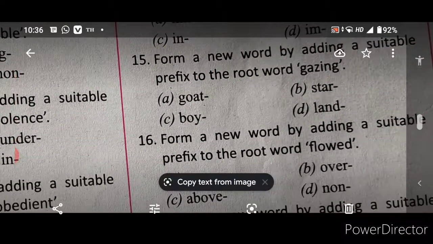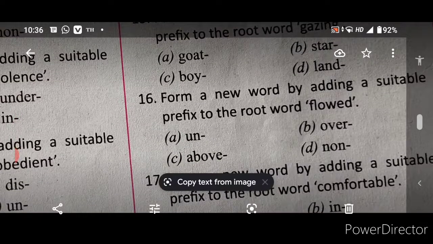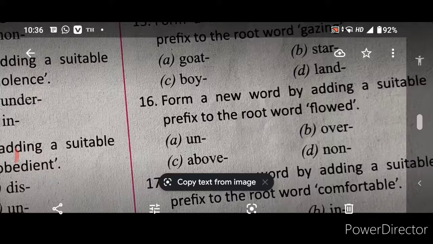Shall we go on with some more words? Now see, this is how you will get the questions. See the question how it is highlighted over here. The same way you will get the questions for exams also. This is your pattern and this is the way you will get it. Form a new word by adding a suitable prefix to a root word.